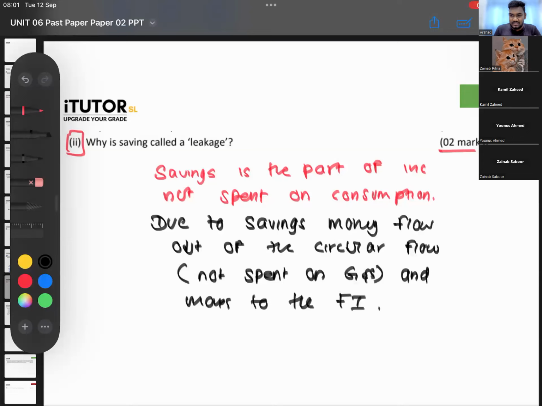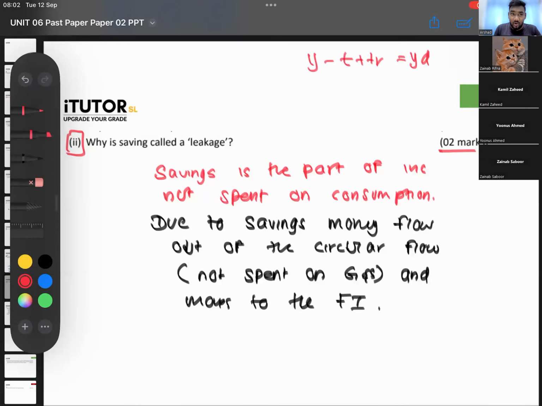How do we show equilibrium of national income using a graph? Is it how we showed? Yes. Y equals Z or W equals Z? There is a question: difference between income and disposable income. That's a very easy one, right? So remember, you have your income. From your income, if you minus taxes and add transfers, you get disposable income. Disposable income is the money that you actually can spend.